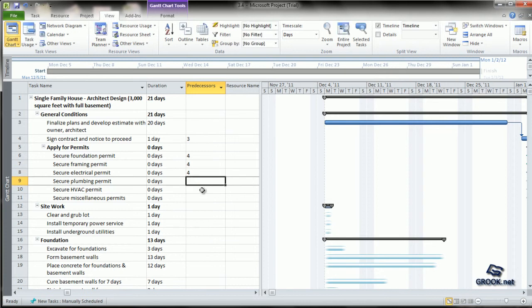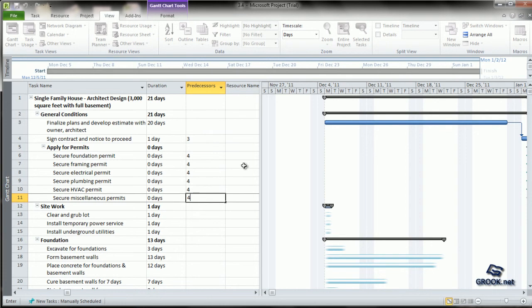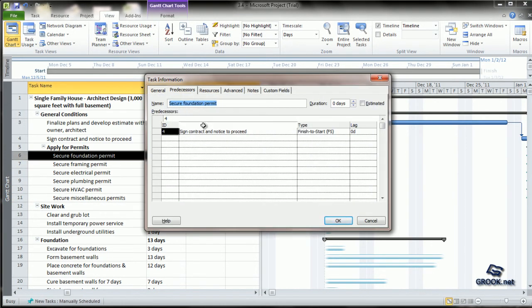So we can make 4 as the predecessor for all these activities. Now if you double click the activity and see in task information, you will see that activity number 4, that is sign contract and notice to proceed, has been shown with a finish to start relationship with this particular task.